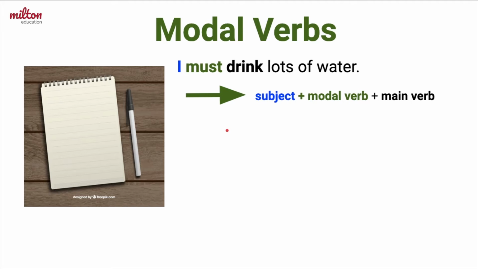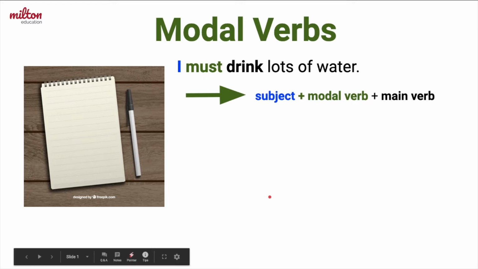Because I'm a good student, I took notes about what Dr. Dad said. My dad said that there was one thing that was absolutely necessary if I wanted to feel better. He said, I must drink lots of water. In this sentence, must is a modal verb. Later, we'll talk a little bit more about when we use must.